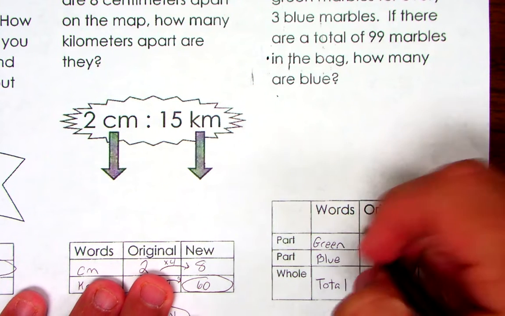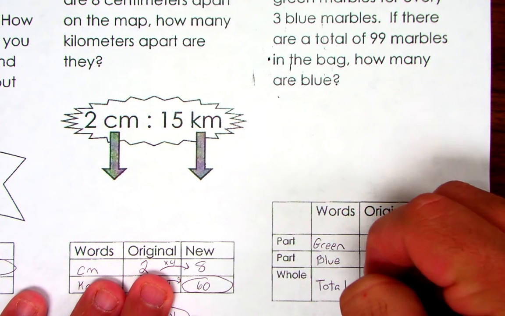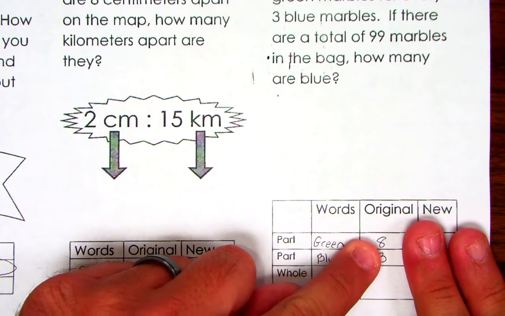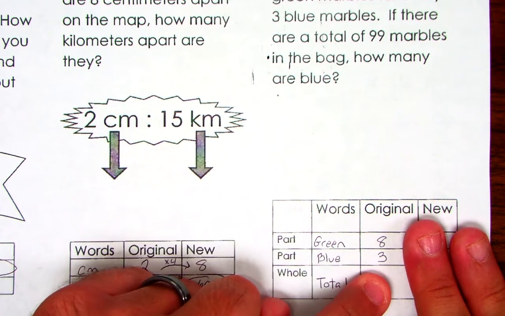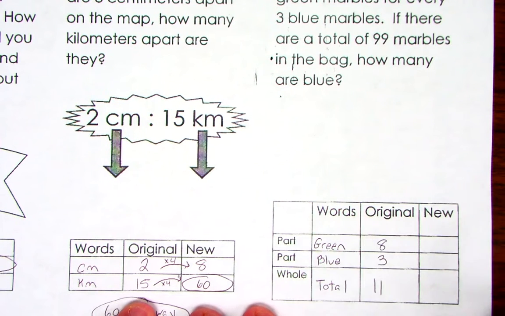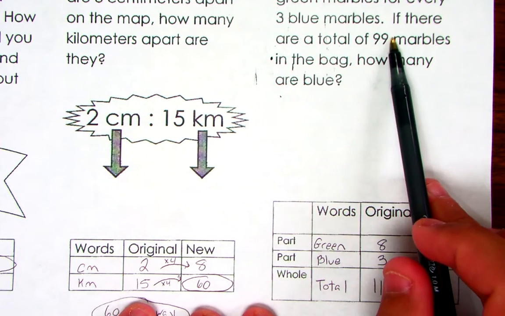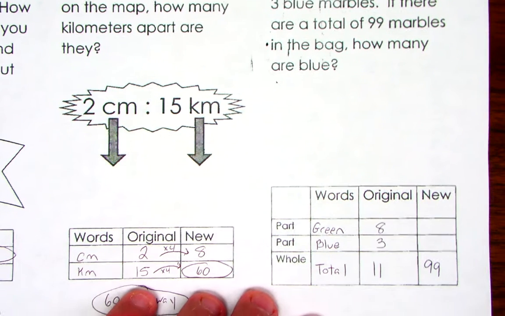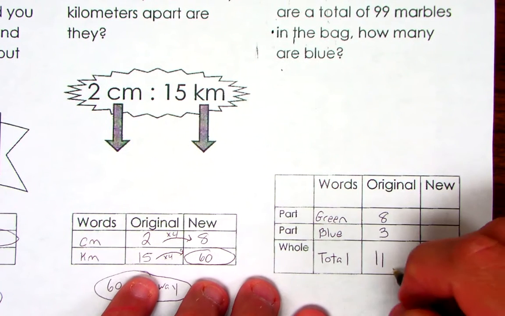Well, it tells us in the reading for every 8 green, there are 3 blue. So if this was a small bag, how many marbles do you have here? Well, you would have 11. So this is my total right here, is 11. Then it says you have a bigger bag and there's a total of 99 marbles. Let's see if we can find our scale factor.